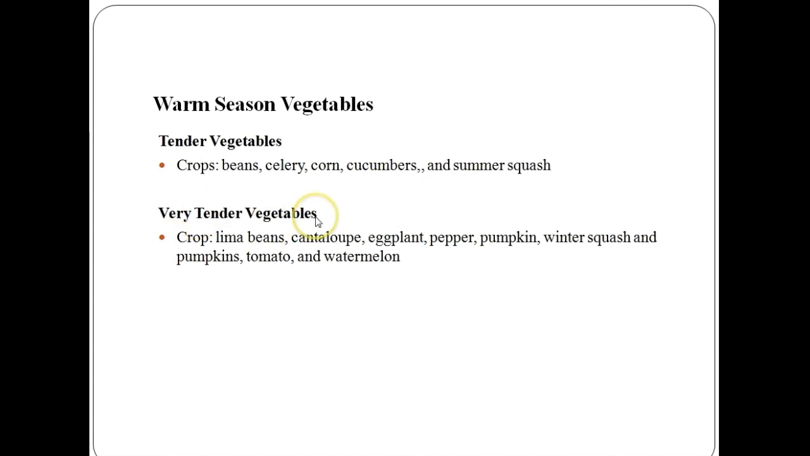Very tender vegetable crops are lima beans, cantaloupes, eggplants, pepper, pumpkin, winter squash and so on. Very tender vegetables are not only intolerant of frost but also cool spring winds. They need daytime temperatures above 60 °F and prefer temperatures of 70 °F to 95 °F. A week of daytime temperatures below 55 °F may stunt the crop.